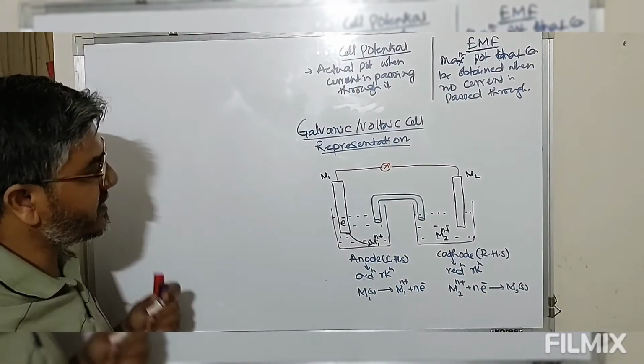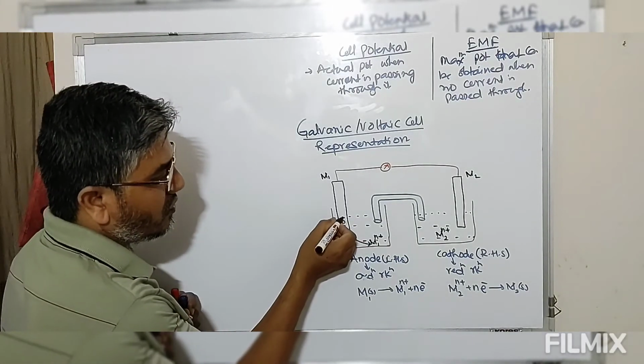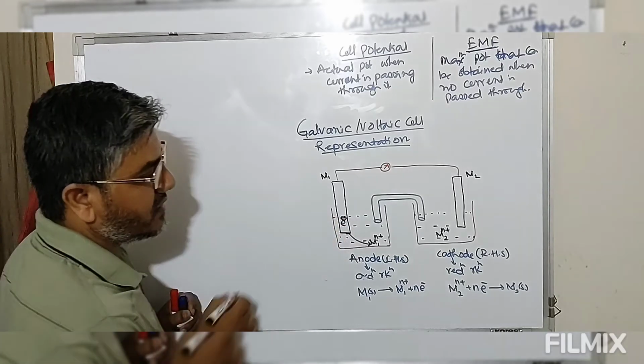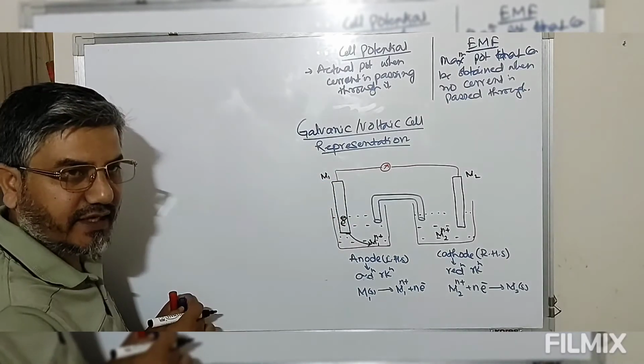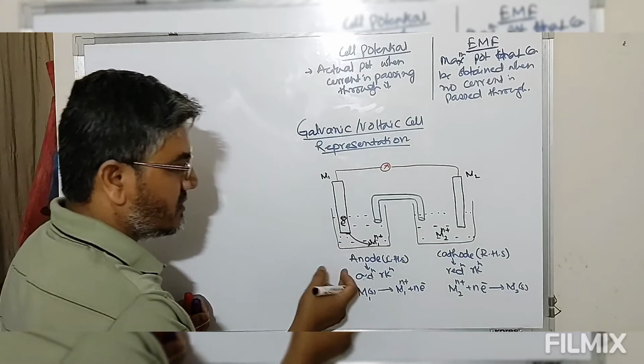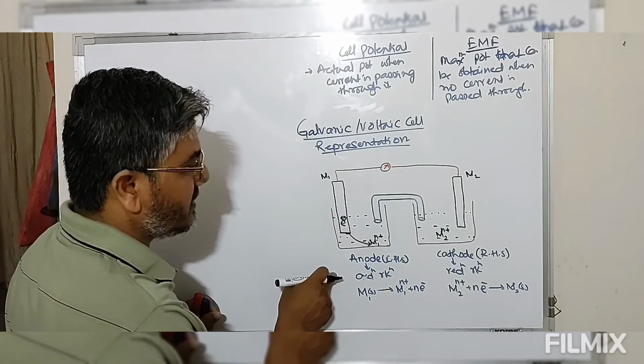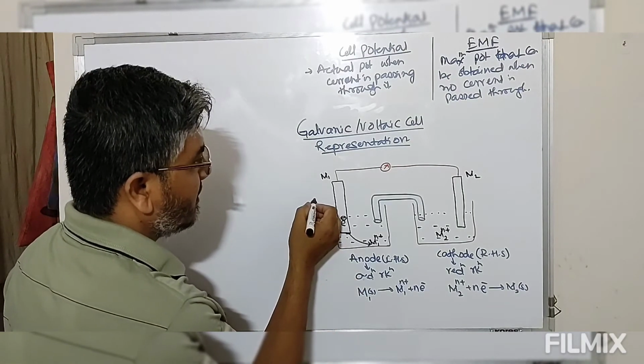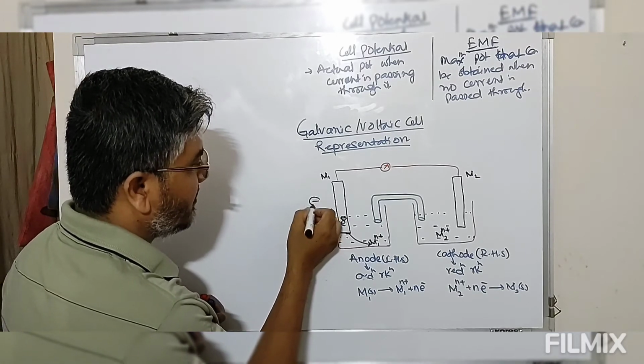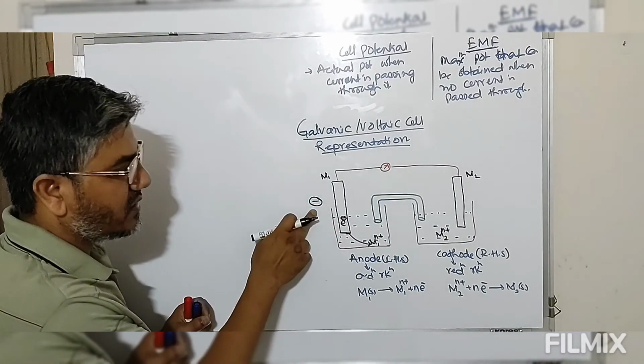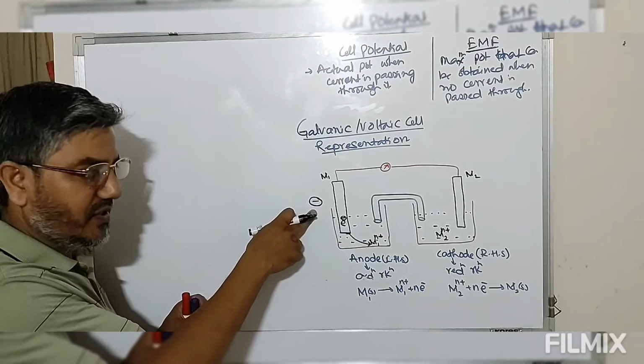Because of this accumulation of electrons, the surface of this electrode has more negative charge density, so this anode is known as the negative terminal. So anode is always the negative terminal.